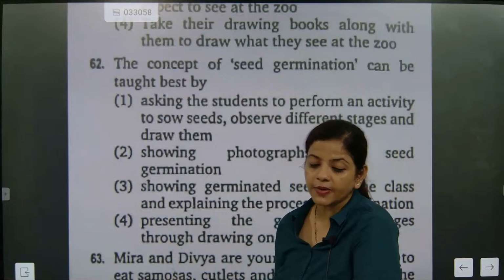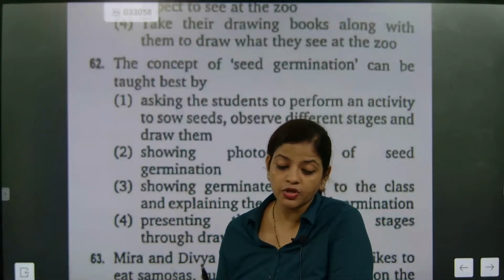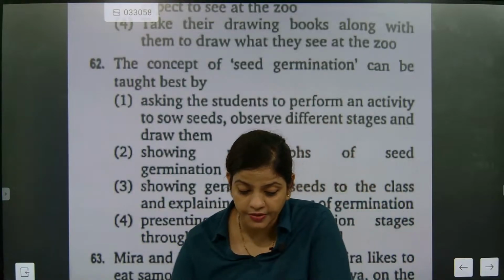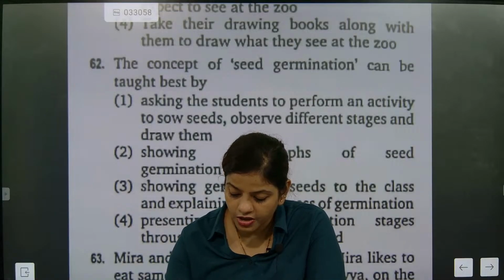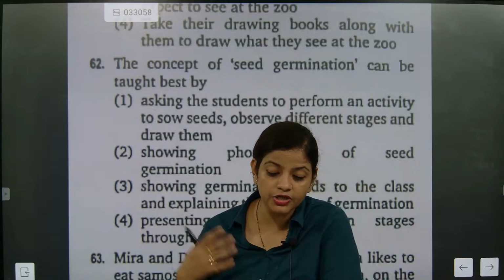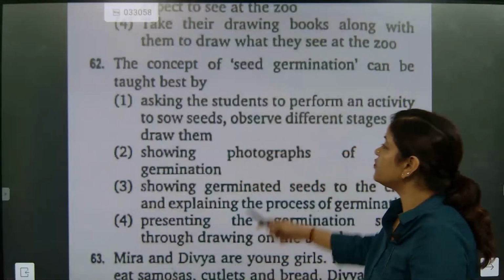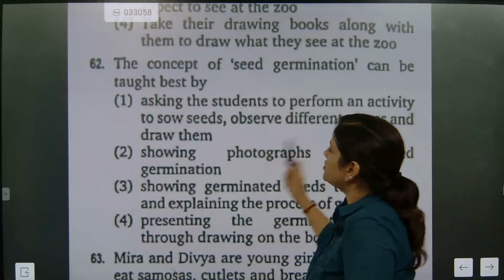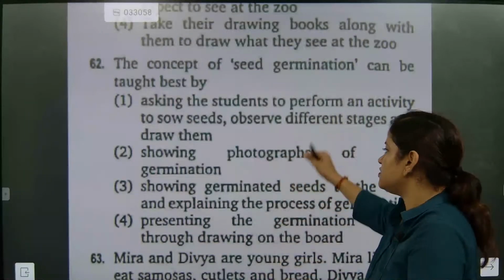See, science is that subject where you need to do some practical applications. When you are doing practical application, you will be putting in more effort, so that will be countable. At that stage, you need to show by learning. Activities are the most important primal thing. So the first option, asking the student to perform an activity to sow seeds, observe different stages and draw them, is the answer.